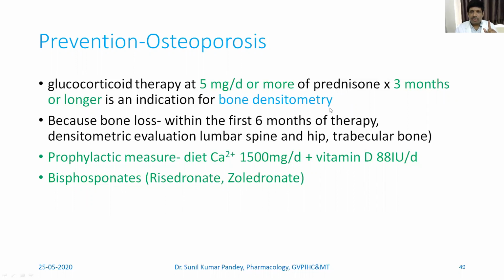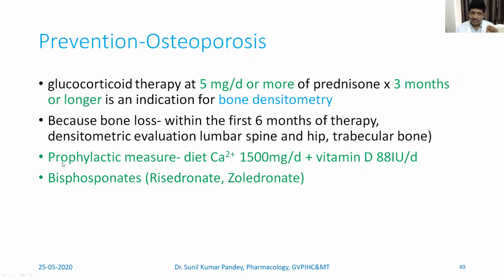You need to assess the bone density through this densitometry test, and you have to keep it. Bone loss mainly occurs within the first 6 months of the therapy. So this evaluation is more important, especially in the lumbar spine, hip, and trabecular bone.